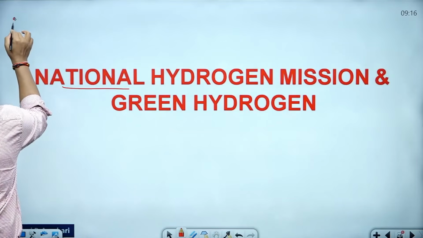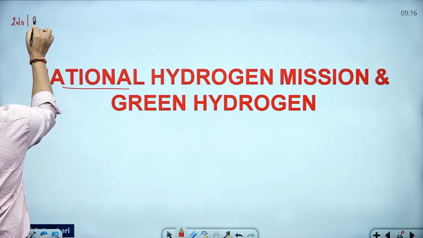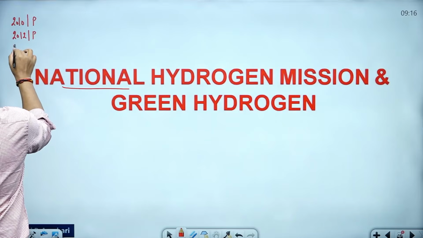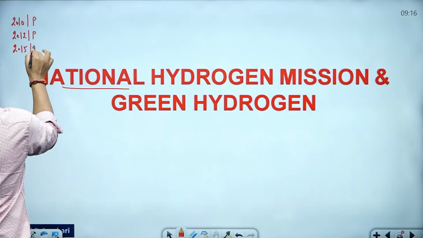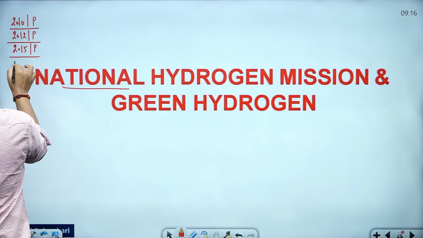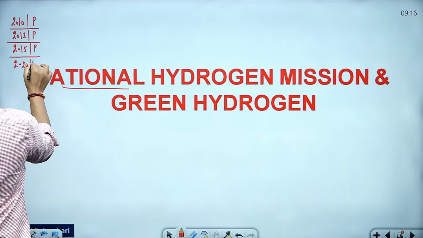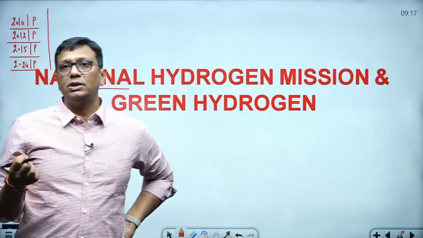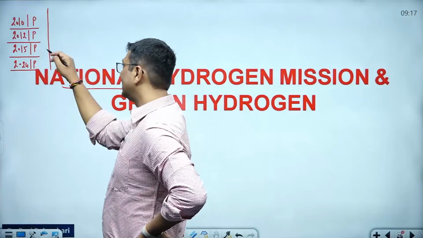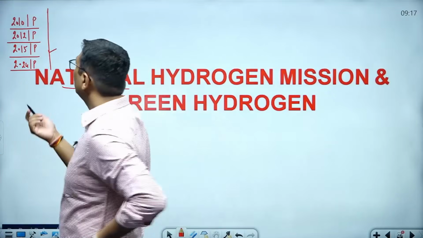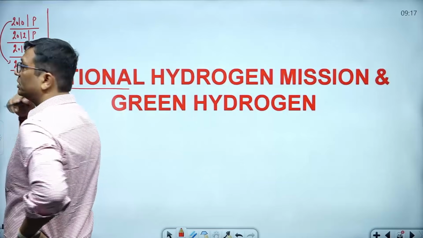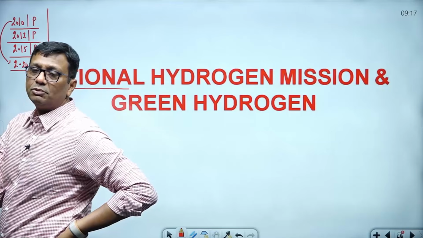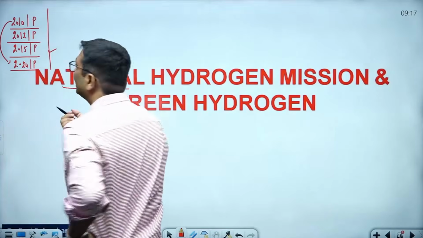One time I got a question in the 2010 prelims paper. One question I found in the 2012 prelims paper. One question I found in the 2015 prelims paper. Next I got a question in the 2024 prelims paper. But the problem is that there is a marketing of science and technology current affairs. So why do you solve PYQs? If you solve the PYQs, even 2010 and 2024 have the same question, repeated questions. Whenever hydrogen burns inside a vehicle or in a fuel cell, what will the result be? The result is water vapor, guys.